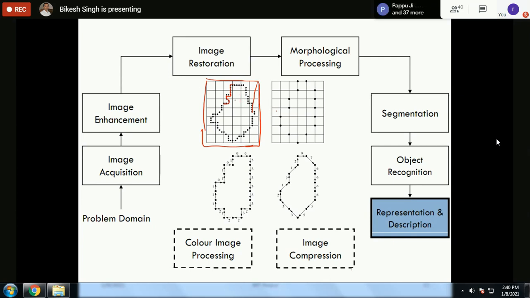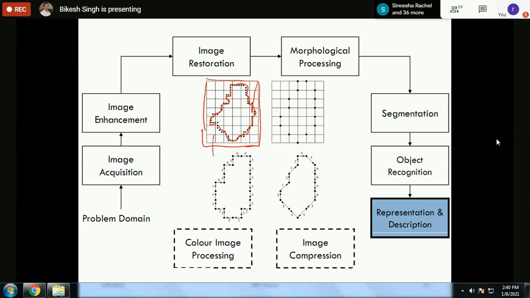This is any object you can see, and I want to represent this object with the help of some code or some number. That is representation and description.